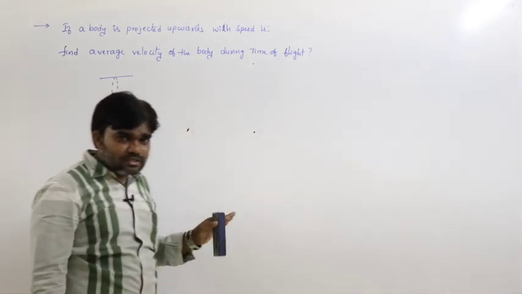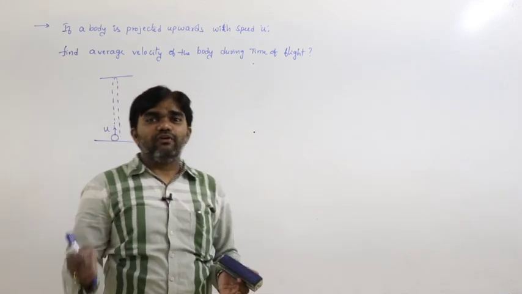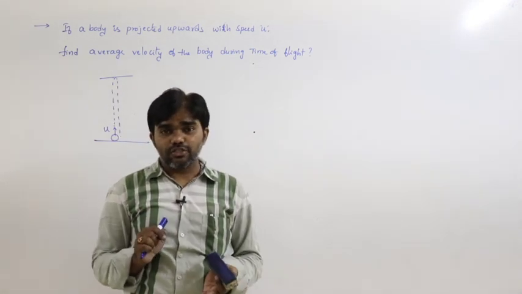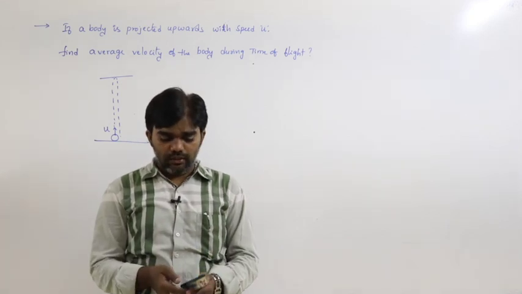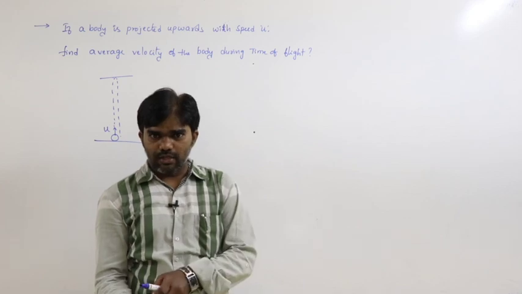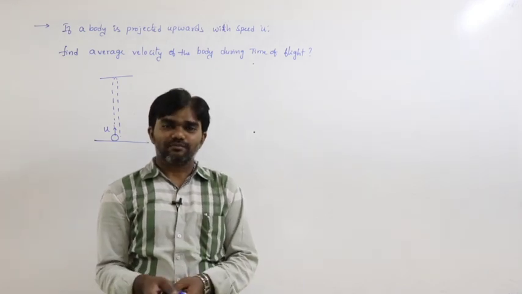So, whatever the point of projection, finally the body reaches the same position.